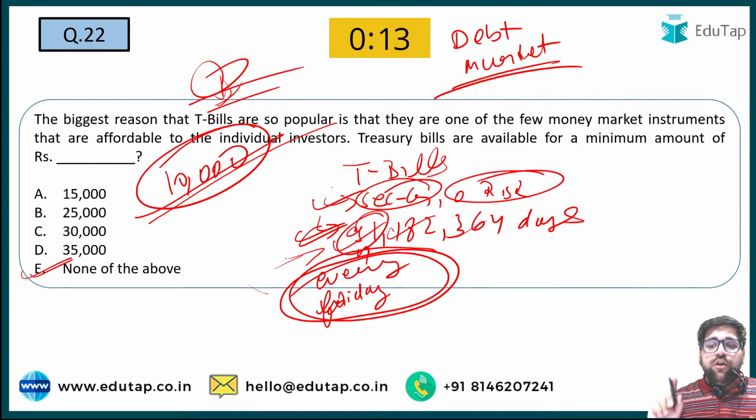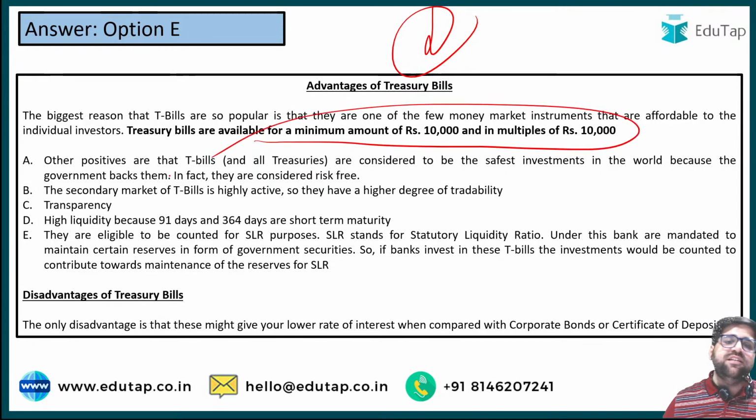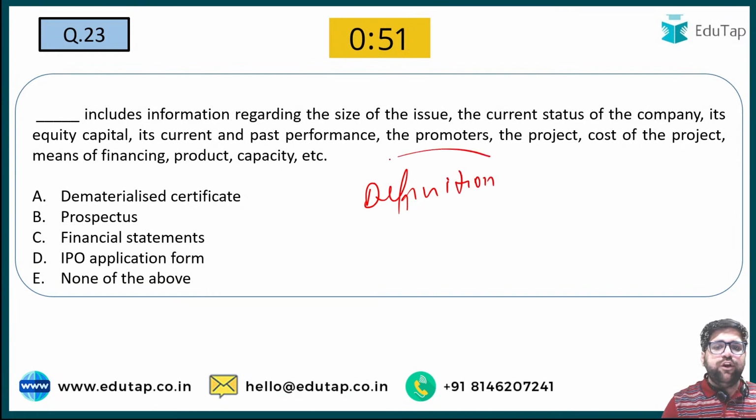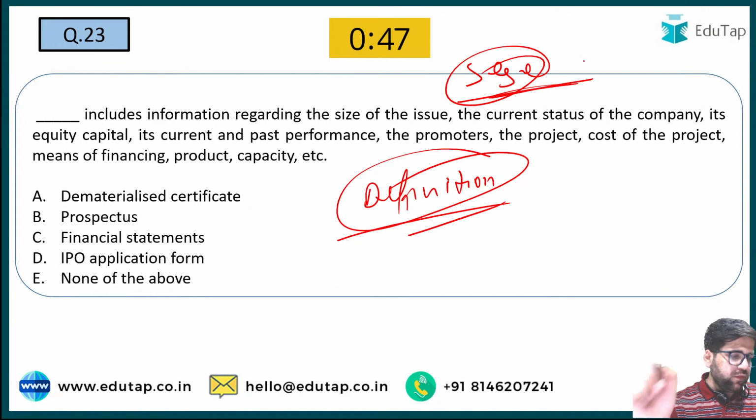Now, let's move ahead to different other components of debt market. You can read this particular statement that 10,000 is the minimum amount which is required for treasury bills. Question number 23, my friends. A very easy question, generally based on definitions. You will find such low hanging fruits in your exam as well. So take less than 5 seconds to answer this question. Let's see who gives me the right answer for question number 23.